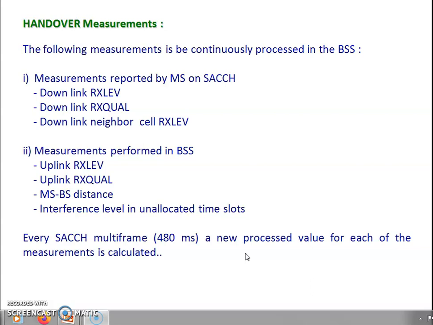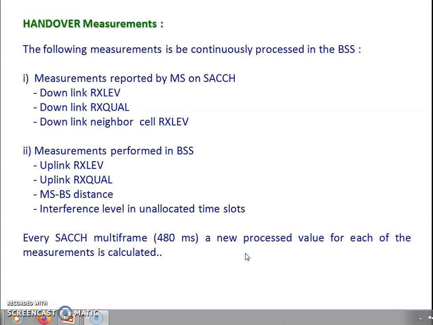Other than that, the network itself can decide the handover mechanism. Forceful handover is possible by setting different threshold levels under different BTS. So BSC and BTS combinedly decide the threshold level of the signal, and system-controlled handover is also possible.